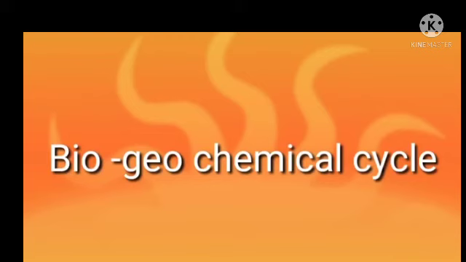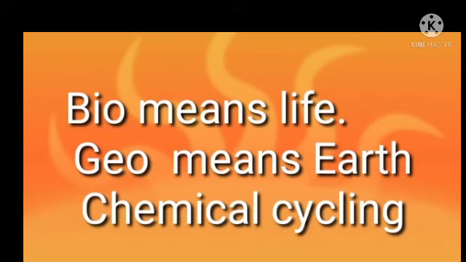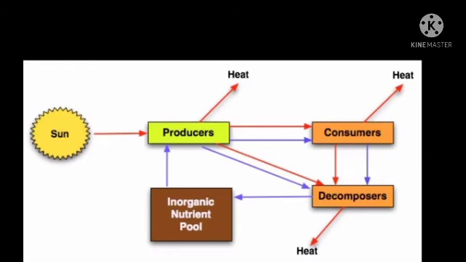Biogeochemical cycle. This is the cycle in which bio means life, geo means earth or land, and chemical cycling is the procedure which we are going to observe now. The flow of nutrients in an ecosystem is cyclic. All organisms need nutrients for their growth.